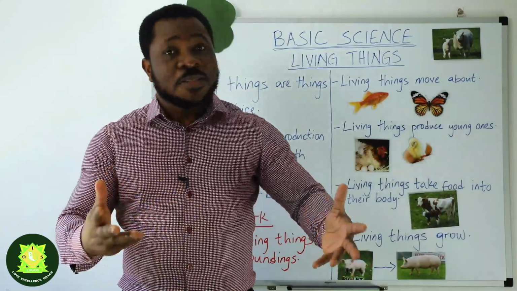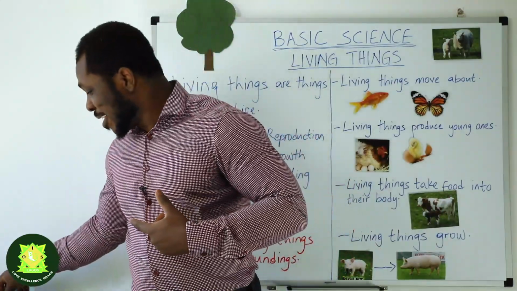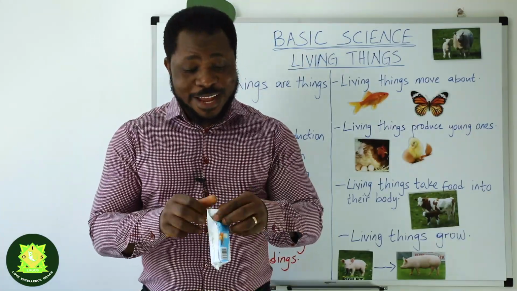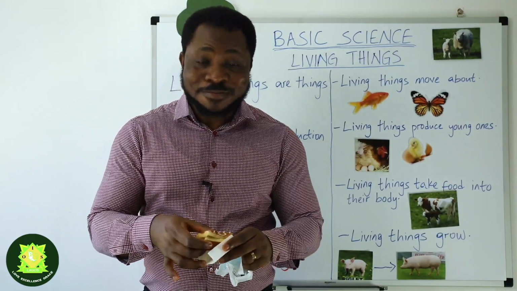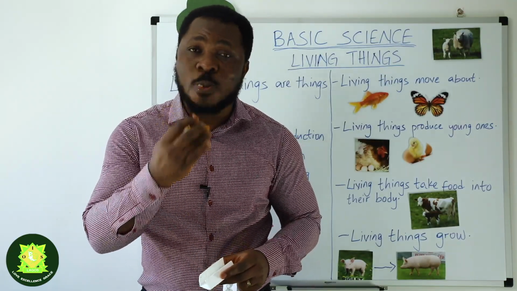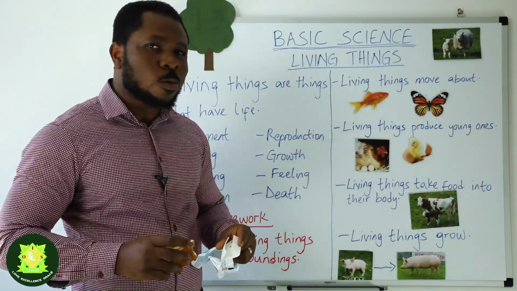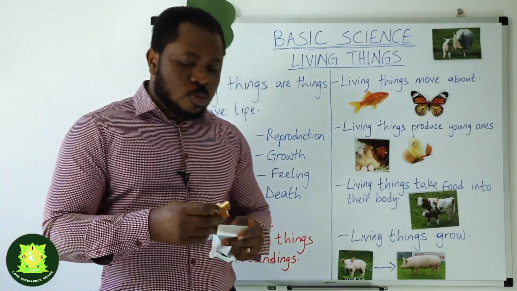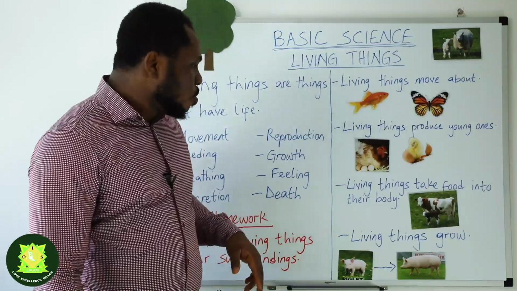Another example of a living thing taking food into their body is Mr. Oba. Yes, I am Mr. Oba and I am a living thing, and I can take food into my body. Yes. Do you want to join me? Okay, if you want to join me, you have to do your homework and get it right. So living things can take in food into their body.